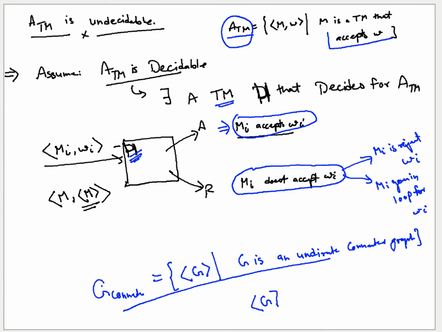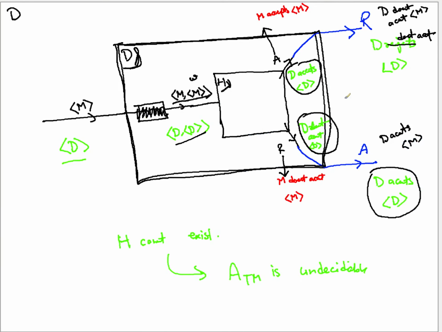And then we constructed a machine D which says that the machine in reality is accepting, but H says it doesn't accept. And the machine in reality is rejecting its own description, but H says it does not accept. So the decision of H and the reality, what D, that machine does, is actually contradictory to each other.